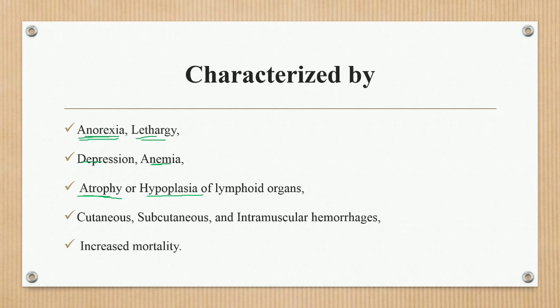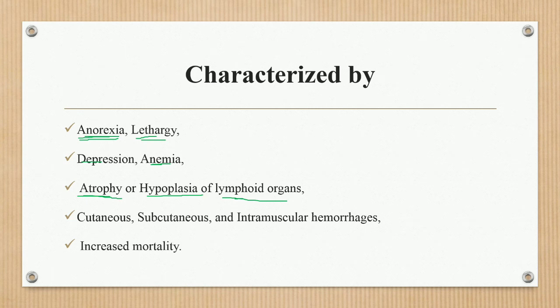So atrophy and hypoplasia occur mainly in the lymphoid organs, because lymphoid organs have continuously dividing cells, and the virus affects continuously dividing cells only.